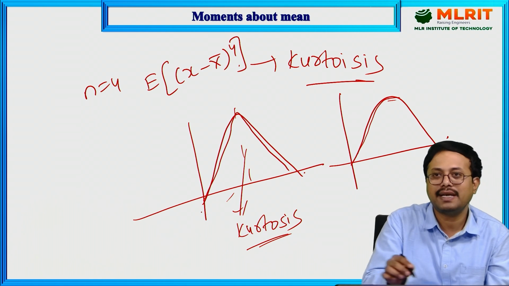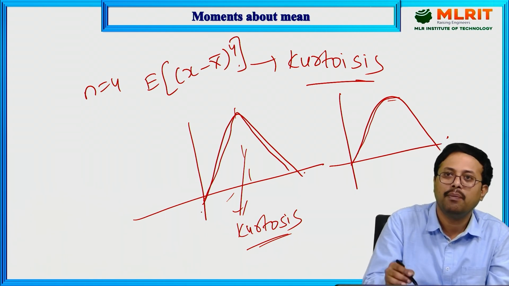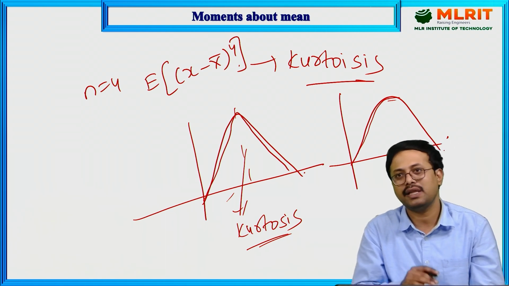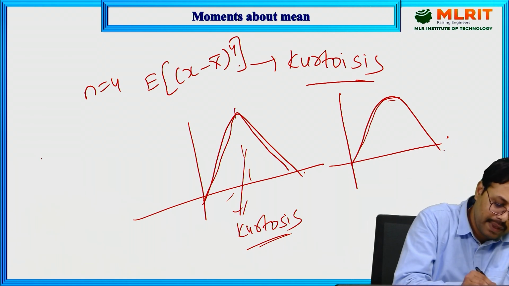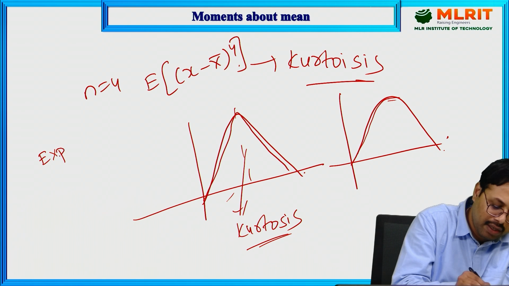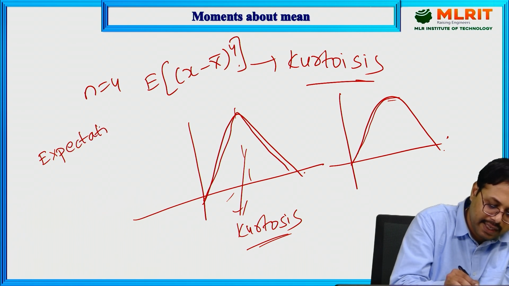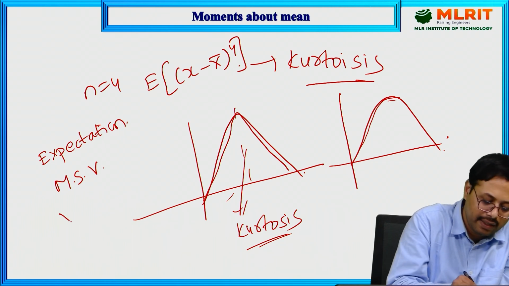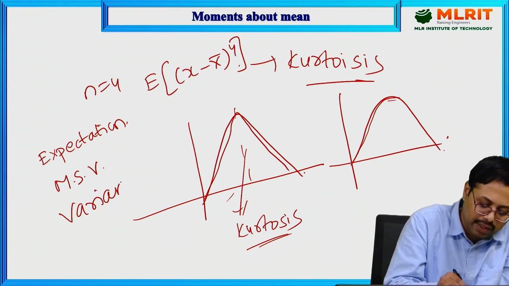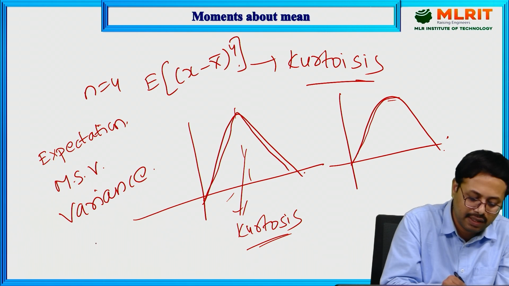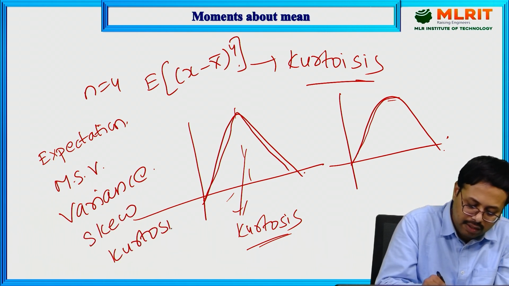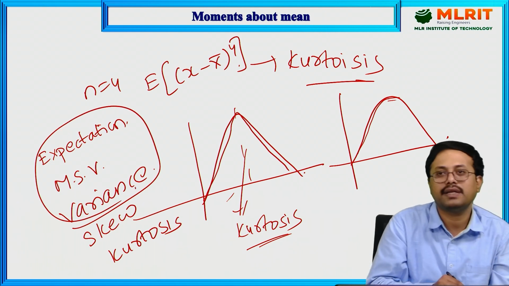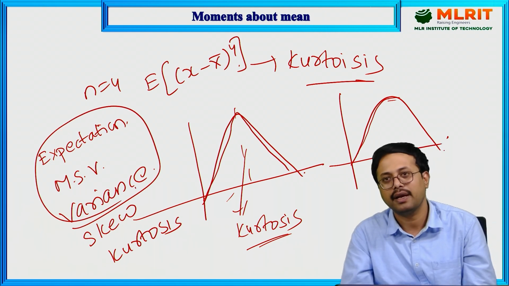All these are the statistical parameters which we use for a particular random variable. To understand the behavior of any function of any particular random variable, we require basic terminologies: mean, or in our terminology expectation. Next, the mean square value. Next, we require variance. These three are most important. Sometimes we also use skew and skewness. These three are most important to understand the behavior of any particular random variable. Thank you.